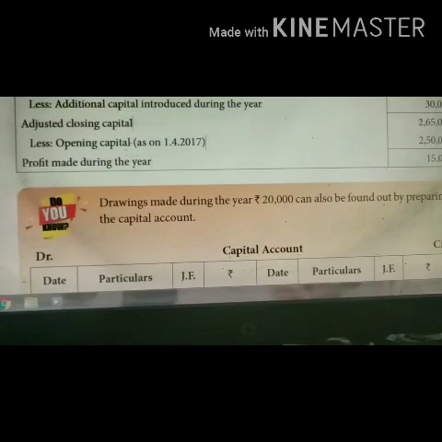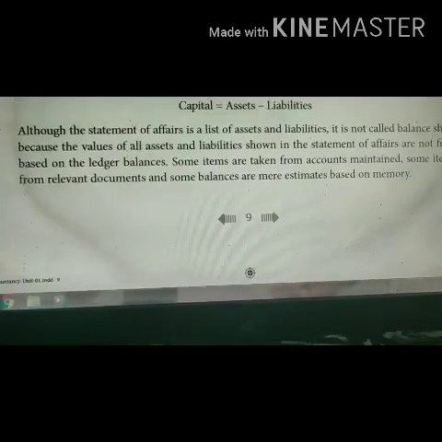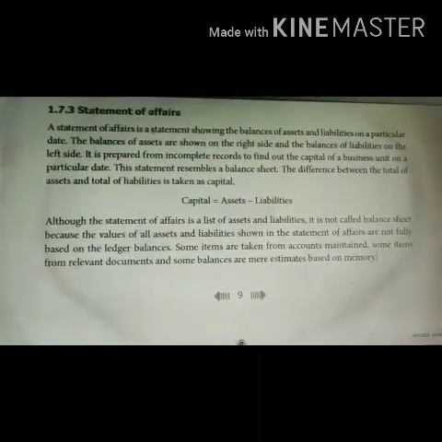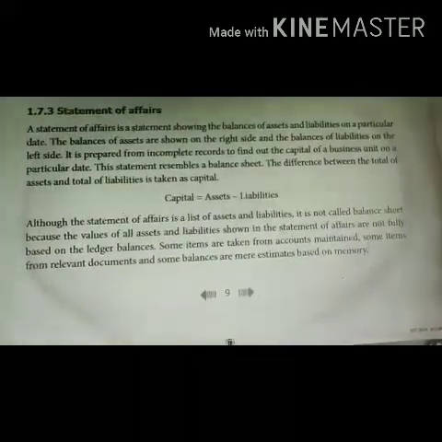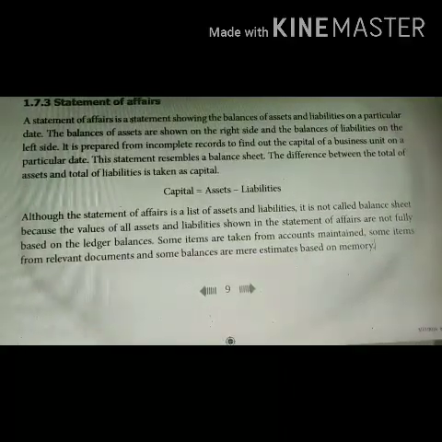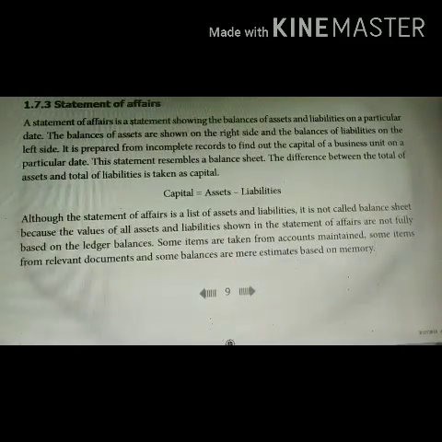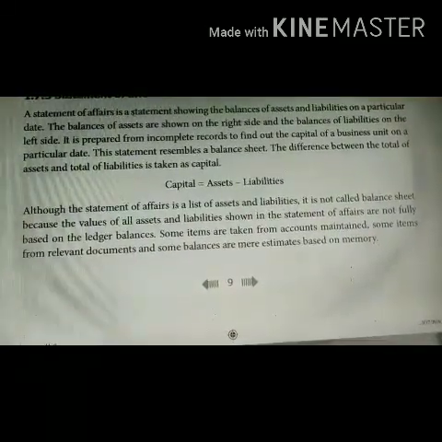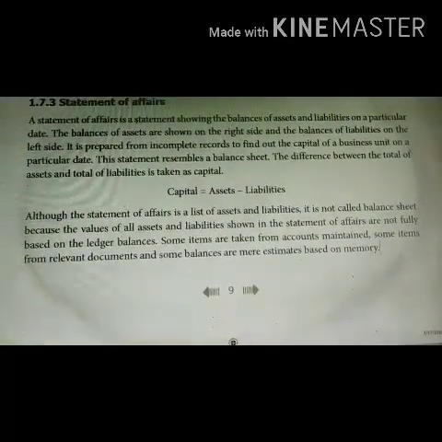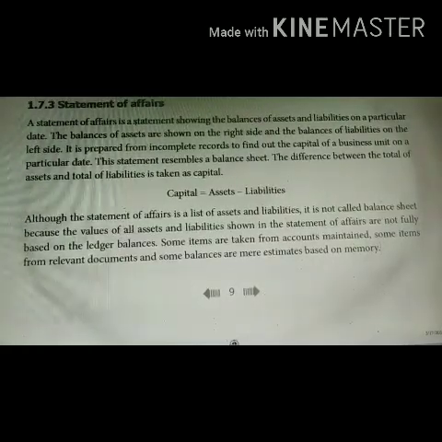The next one is going to be the statement of affairs. A statement of affairs is a statement showing the balances of assets and liabilities on a particular date. It is just similar to a balance sheet. In a balance sheet, we will be having the liabilities on the left side and the assets on the right side. Same way, even in the statement of affairs, you will put all the liabilities on the left side and the assets on the right side. The statement of affairs is prepared to find out the capital.